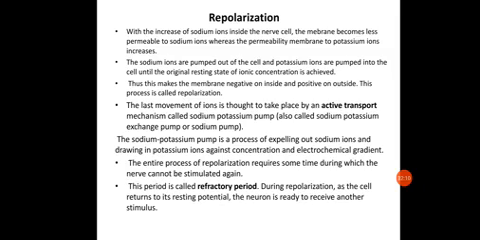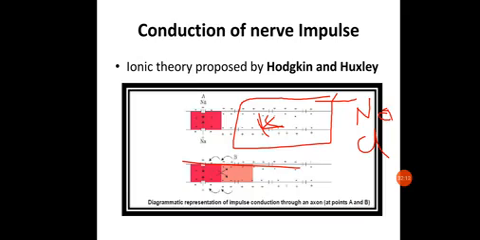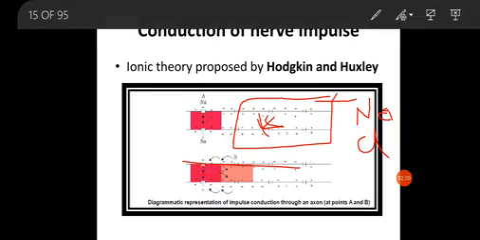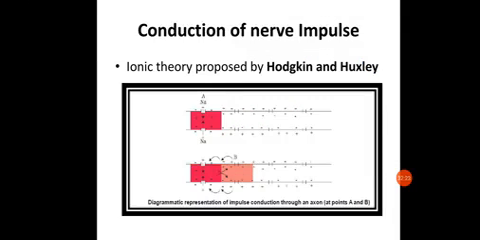So with increase of sodium ion potential, let us see over here. You can see this is the resting, this is the repolarization. So when this action potential will move downwards the axon, what will happen? With the increase of sodium ions inside the nerve cell, the membrane becomes less permeable to sodium ions, whereas the permeability of the membrane to potassium ions increases.